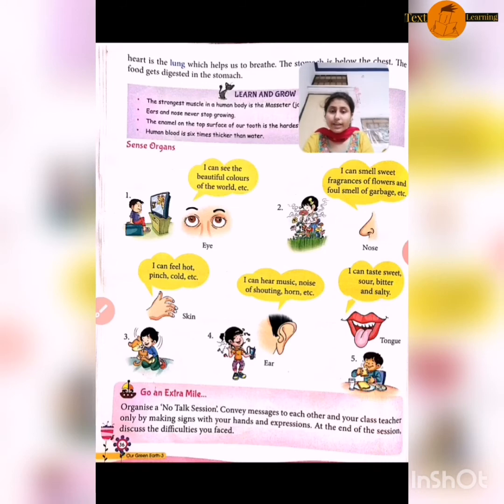Third is skin. With the help of skin we can feel if things are hot or cold, and we can feel a pinch also. Fourth is ear. With the help of ear we can hear music, noise, and we can hear the shouting of horns. And last is tongue. With the help of tongue we can taste things, whether they are sweet, sour, bitter or tasty.